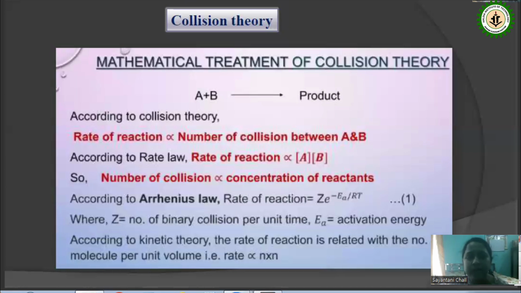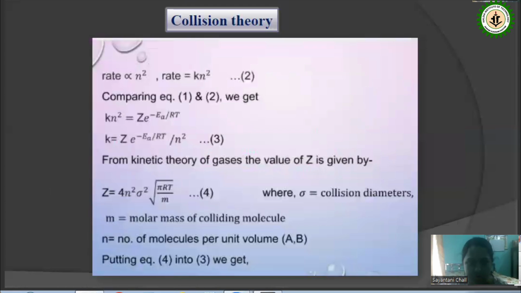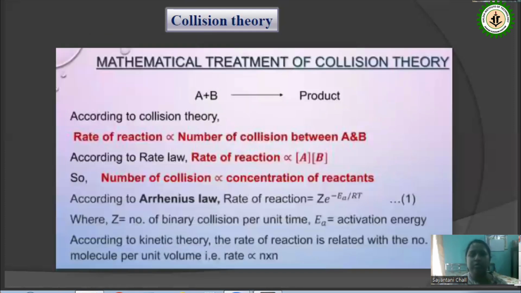Again, according to kinetic theory, the rate of reaction is related to the number of molecules per unit volume. That is, rate is proportional to N into N, or we can say rate is proportional to N square. Therefore, we get rate equal to k into N square. That is equation number 2. So equation number 1 is that the rate of the reaction equals Z into e to the power minus Ea by RT, that is, in terms of the number of collisions and activation energy coming from the Arrhenius equation.